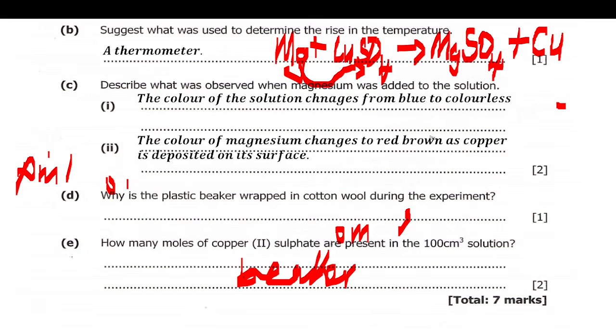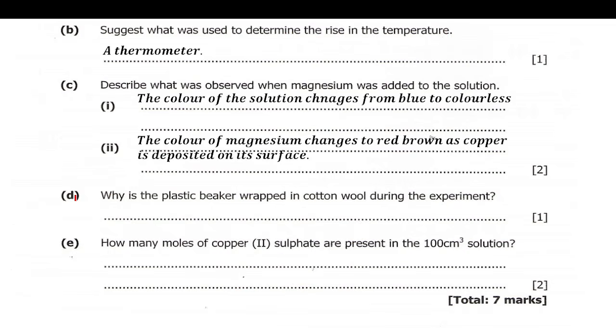Okay, so let's move to D. Why is the plastic beaker wrapped in cotton wool during the experiment? So it is wrapped in cotton wool, number one, to be able to see the color change of the solution, and also to be able to see the particles that will be formed at the bottom. So what I said was to ensure that the color change is observed easily. There could be other reasons, but for me this is what I think it is for.